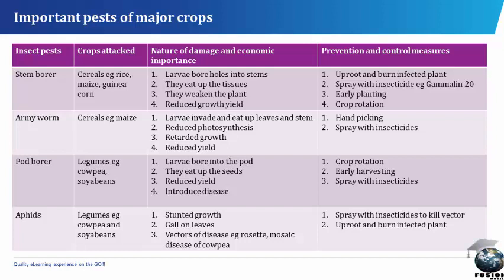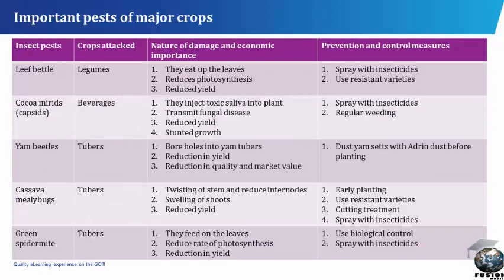Aphids. Crops attacked: legumes, example, cowpea and soya beans. Nature of damage and economic importance. Stunted growth, gall on leaves. Vectors of diseases, example, rosette, mosaic disease of cowpea. Prevention and control measures: spray with insecticides to kill vector, uproot and burn infected plants.